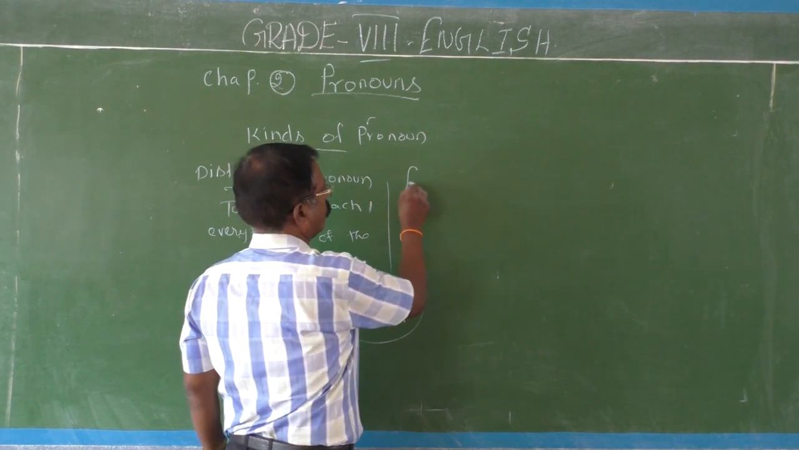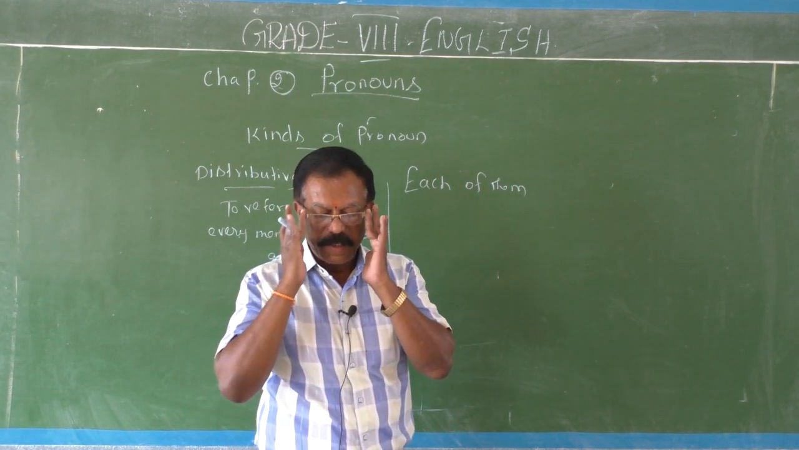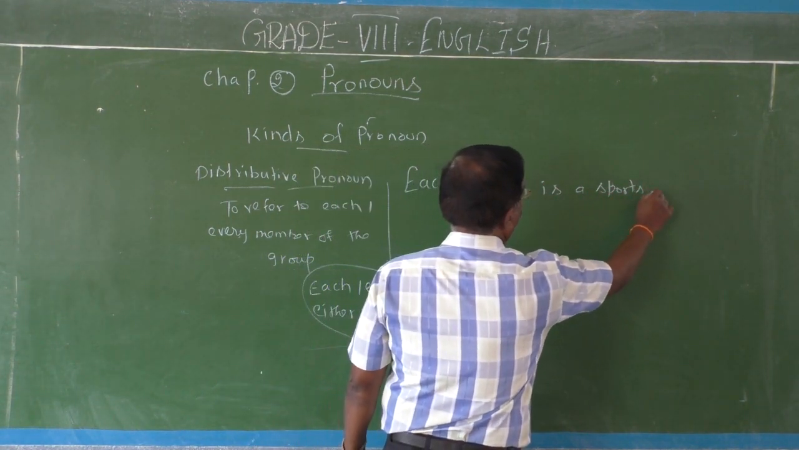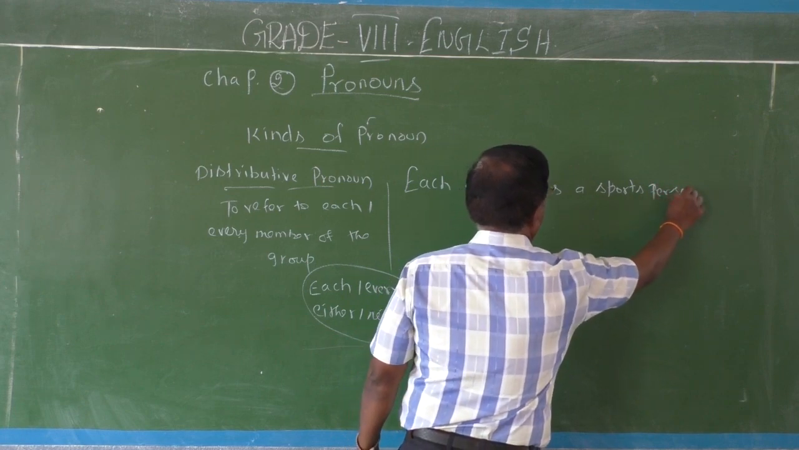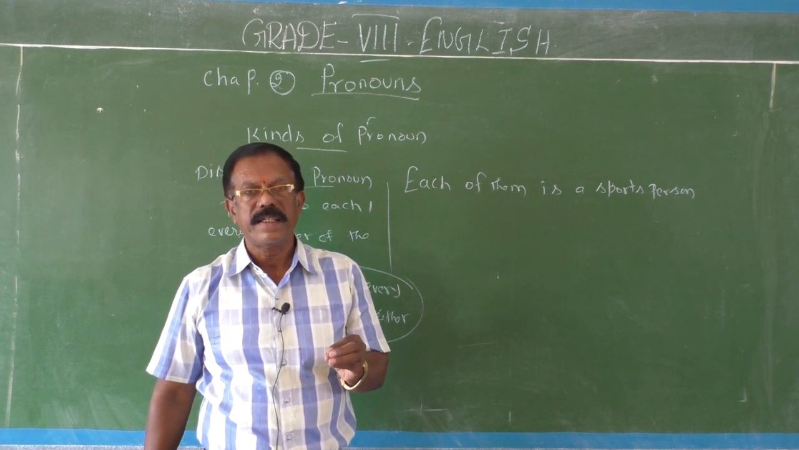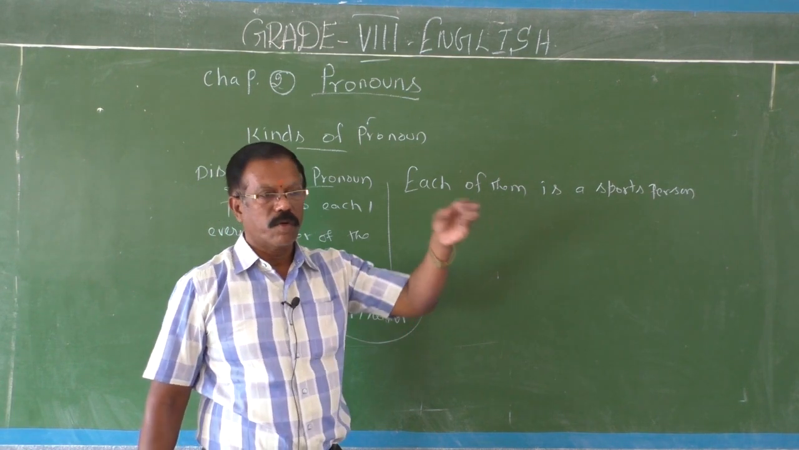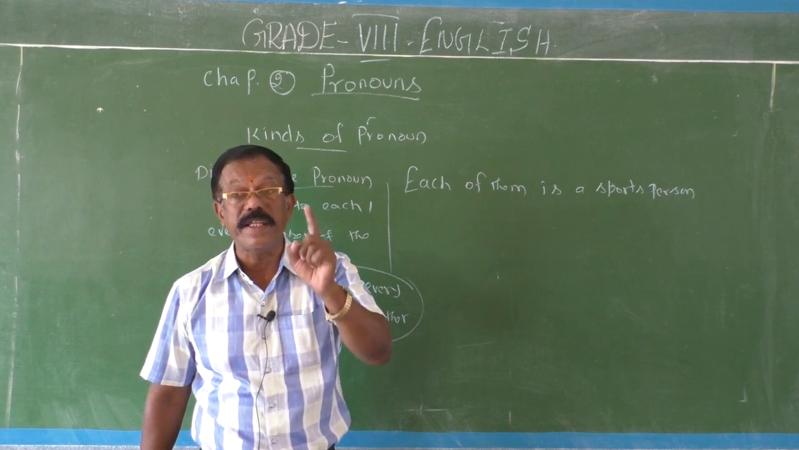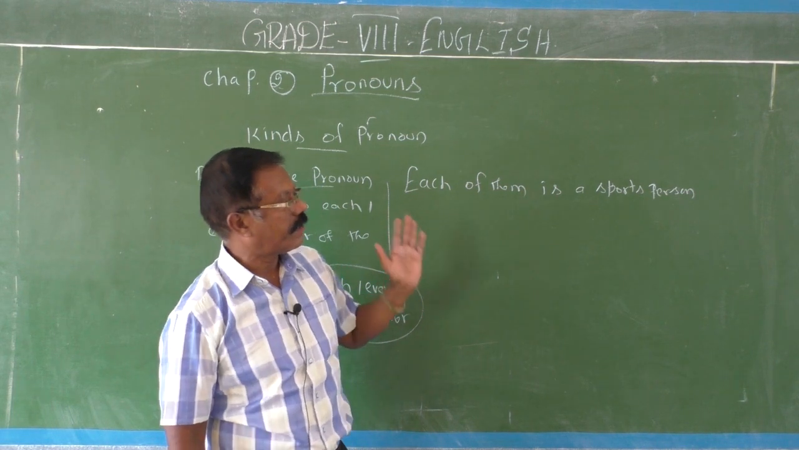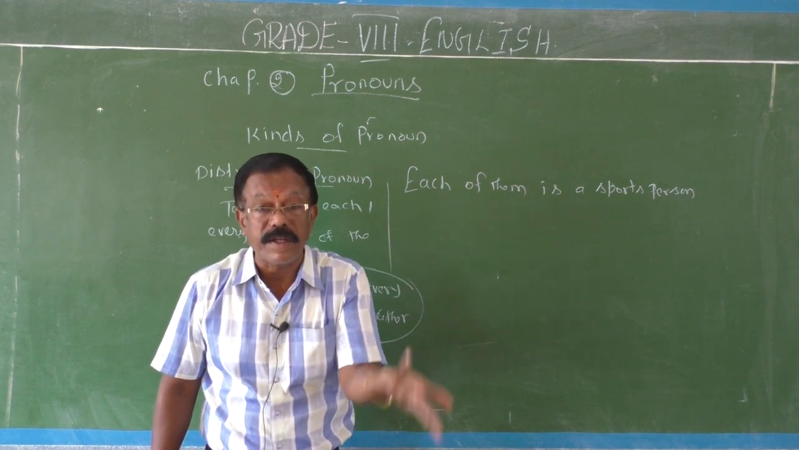Each of them is a sports person. Each of them is a player. Each of them is a singer. Like that, each of them. Here each refers to a group of people. It stands for each and every one of the people of that group. Therefore, each of them is a sports person. Each of you is each of them.